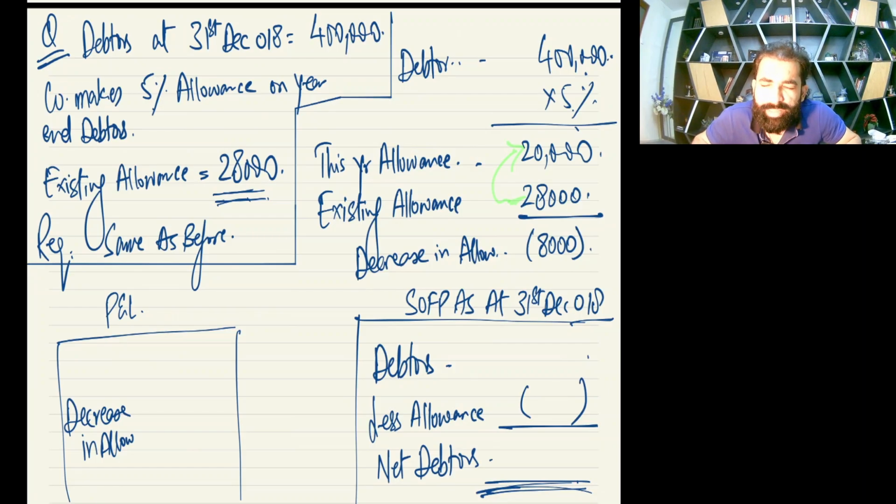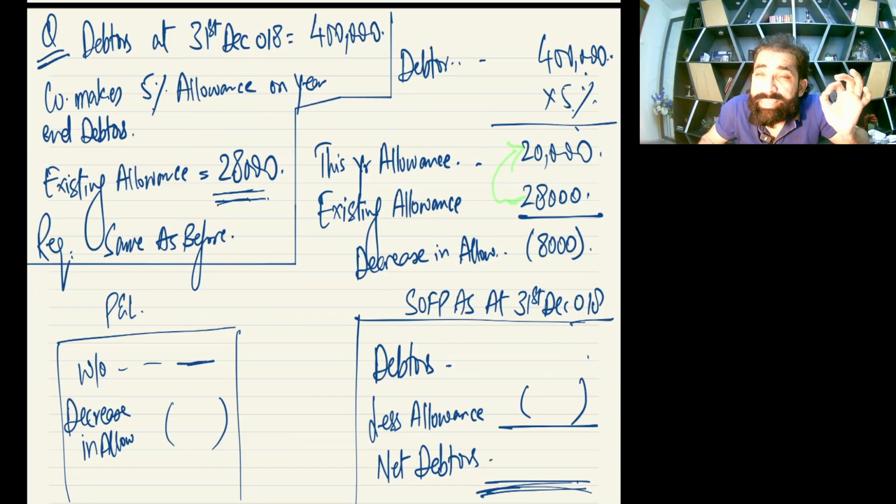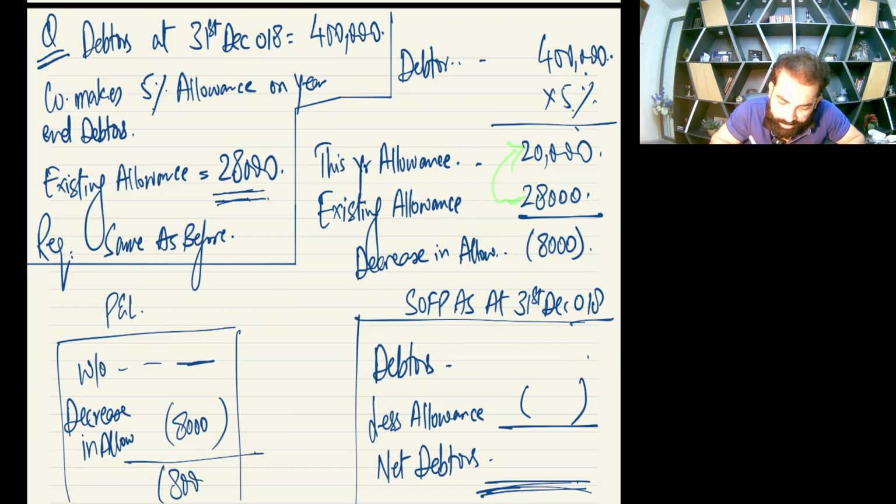So the first requirement, bad and doubtful debt expense for the year. So there is no written off till now, so in the written off section you will write 0. But there is a decrease in allowance, and you know decrease in allowance is income, and income we will record as a negative number. Expenses are a positive number, but income is a negative number. So I'm writing a negative number for decrease in allowance, so it's going to be 8,000. So finally you will have an 8,000 income.